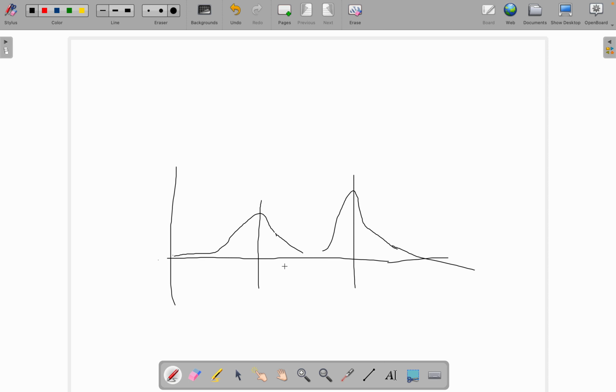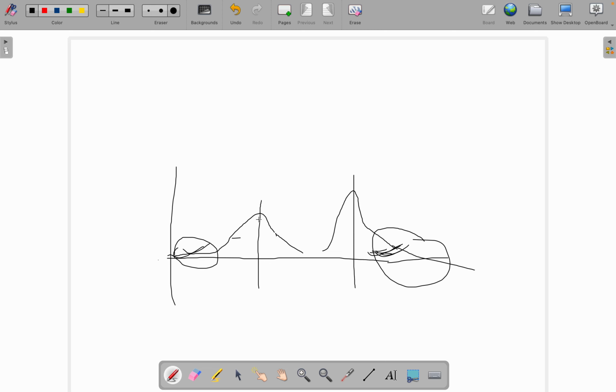So you can see that these two graphs are not symmetric. This one has a tail on the left side and this one has a tail on the right side. So when your peak shifts to the left or right, it is called skewed. Here the peak is shifted to the right side, so this is left skewed, and this is right skewed, because we have skewness on the right side, and here we have skewness on the left side.